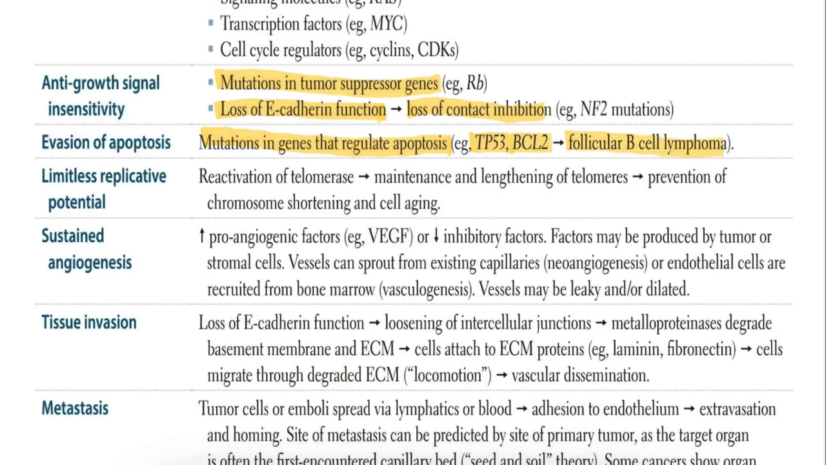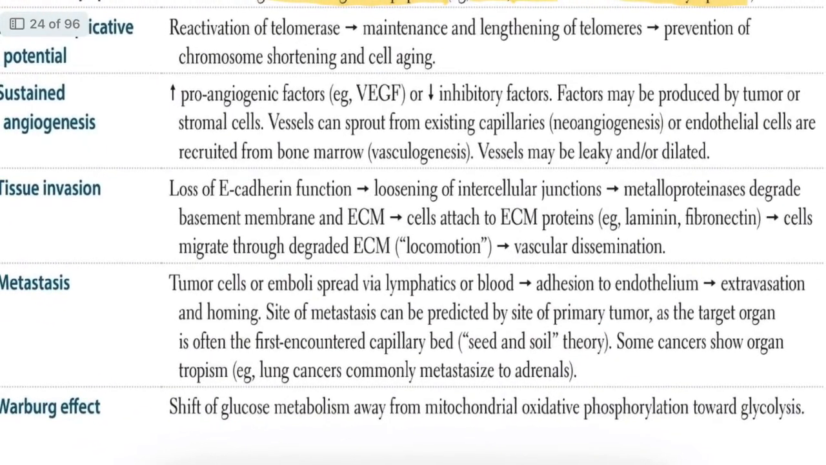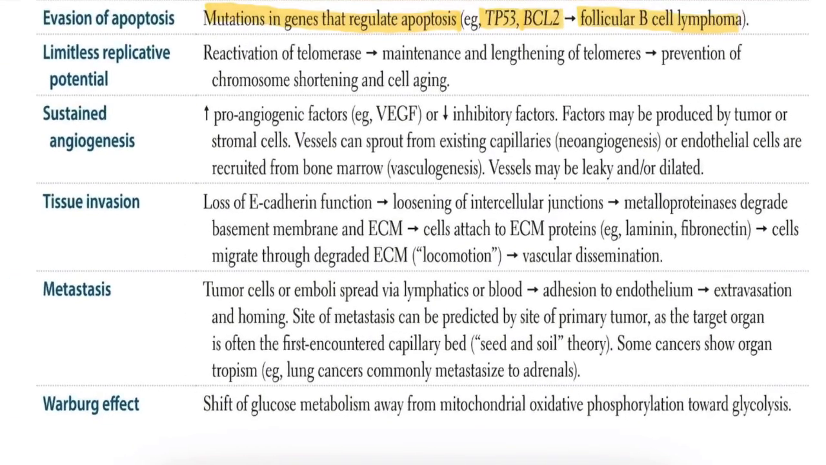Key mutations include TP53, which is the guardian of the genome, and BCL2, which is an anti-apoptotic protein in follicular lymphoma. Okay. Next, the fourth major hallmark will be limitless replicative potential.